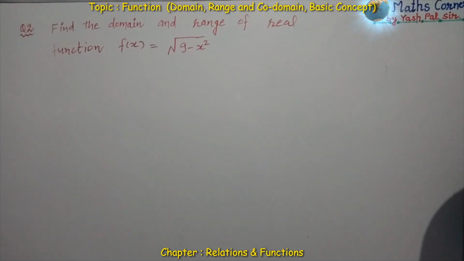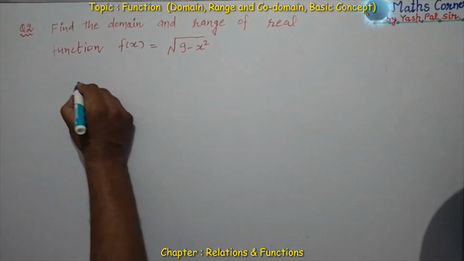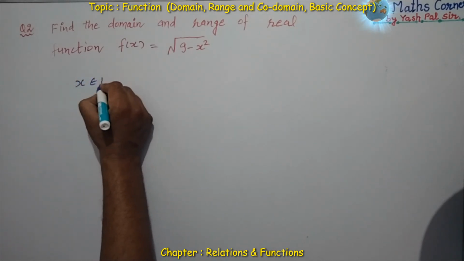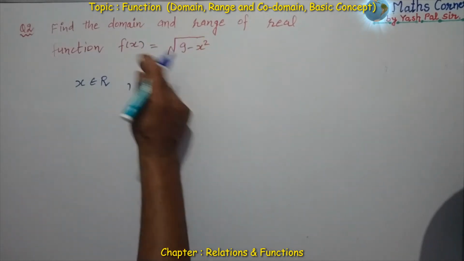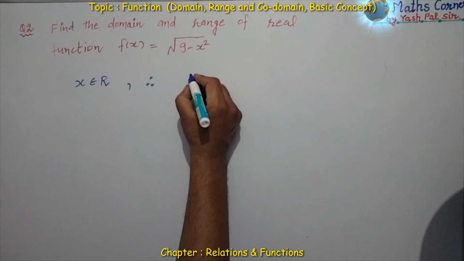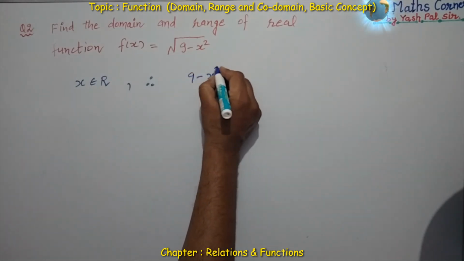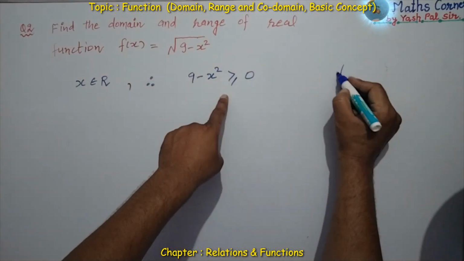Now question number 2. Find the domain and range of the real function defined by f of x is equal to square root of 9 minus x square. So here, firstly x belongs to real numbers, and y also belongs to real numbers.